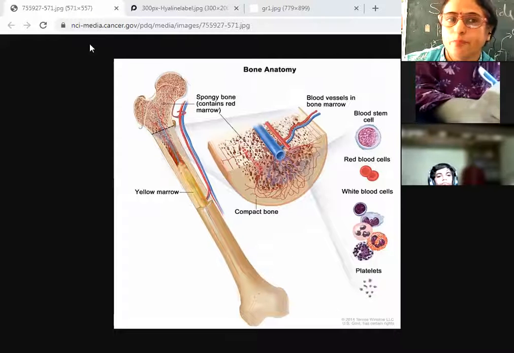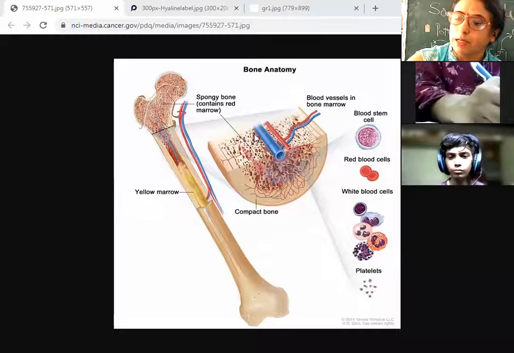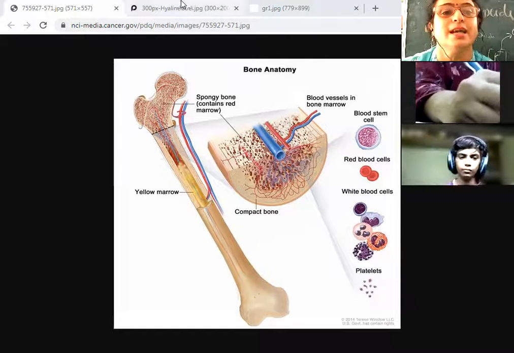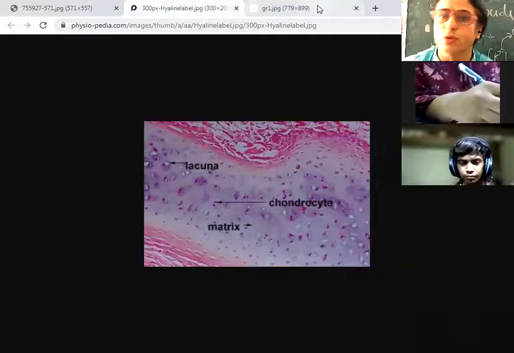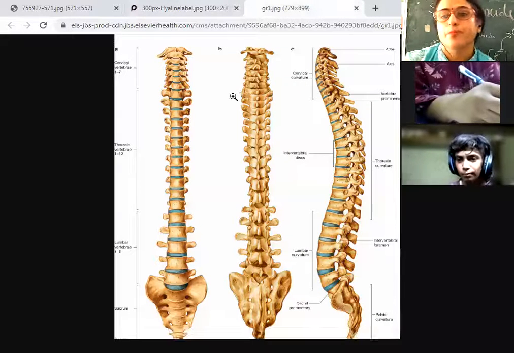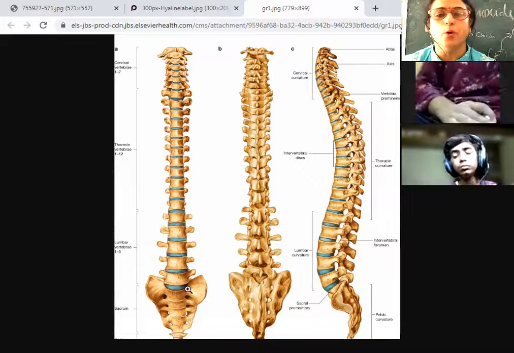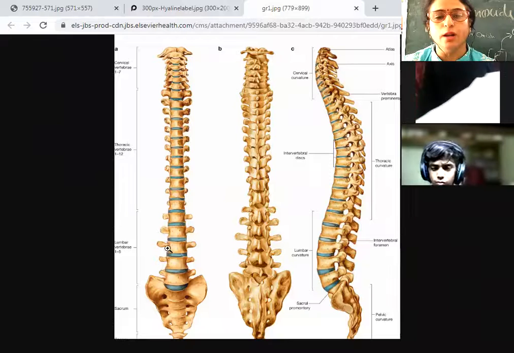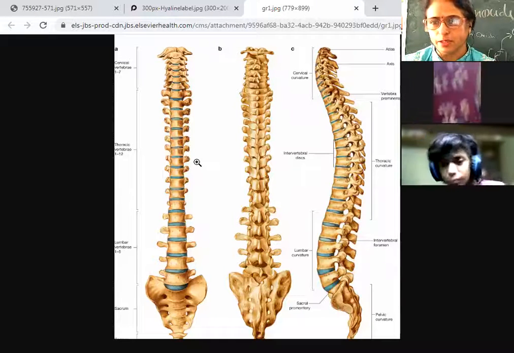Okay. Now we are going to discuss another skeletal tissue, and that skeletal tissue is known as cartilage. You can see that the backbone is not a single bone. It comprises small bones which are kept over each other, isn't it?